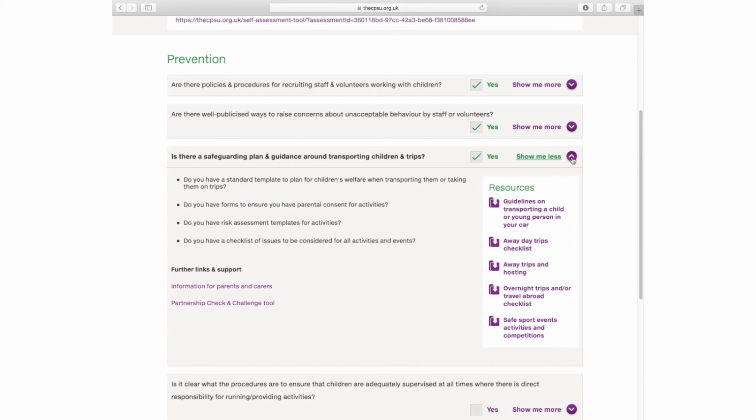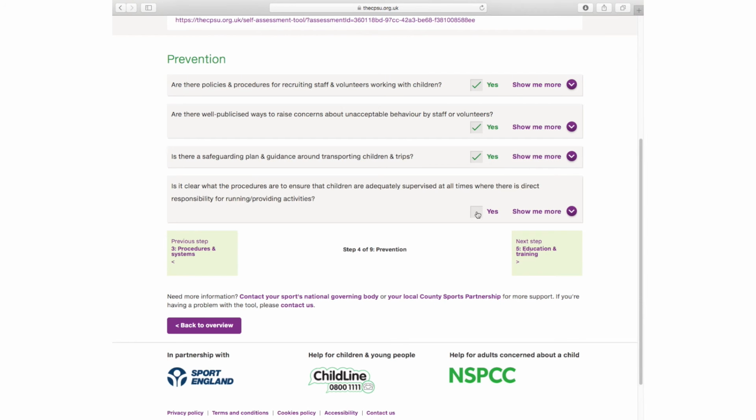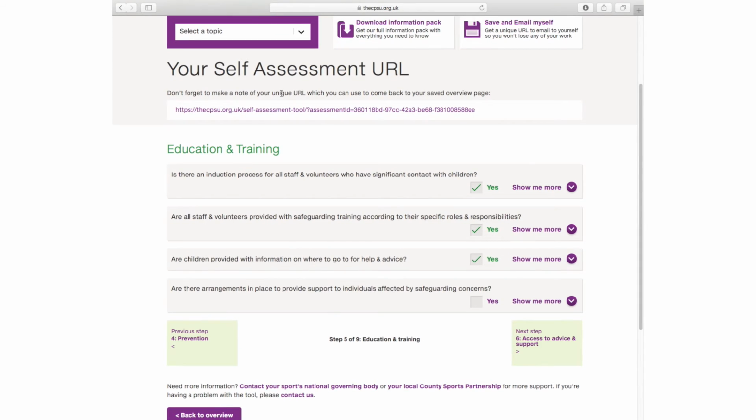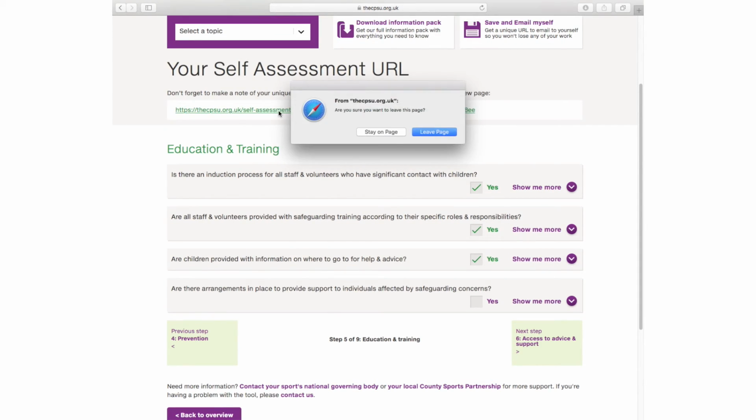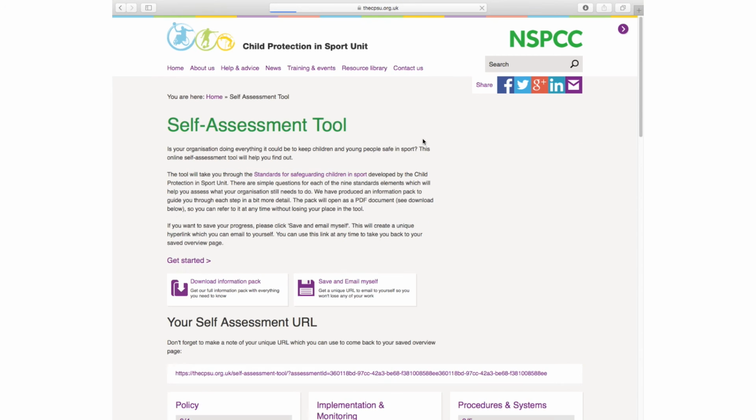And also, if you go through the tool for several different criteria and you need to stop and come back to it, you can actually send yourself a unique URL so you haven't got to return to the beginning. At the end of the tool, it'll actually print you off an action plan, and that'll help you in your safeguarding journey going forward.